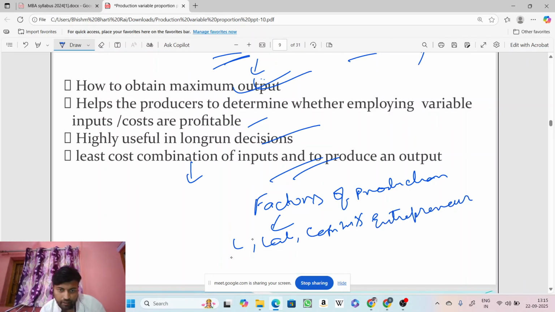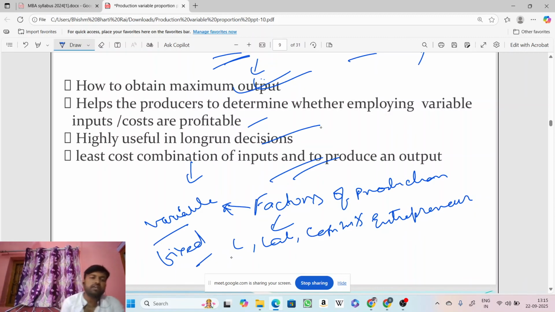Now, factors are basically of two kinds. One is variable factors, and the other one is fixed factors. Variable and fixed factors. Now what are variable factors?